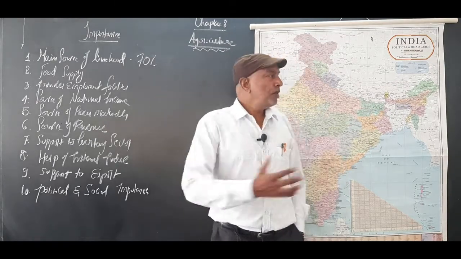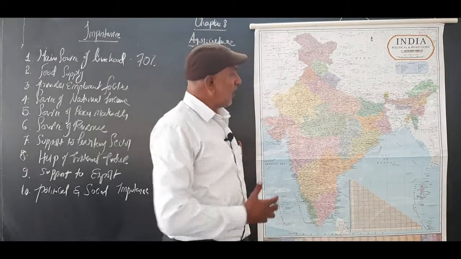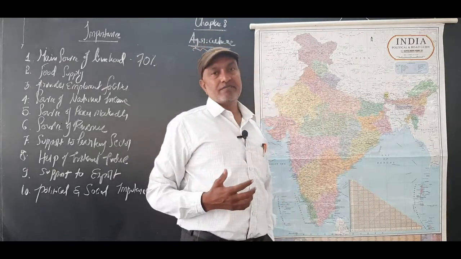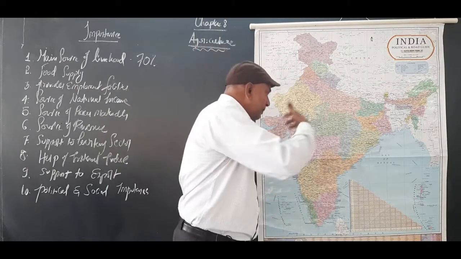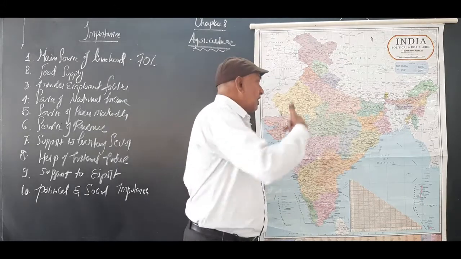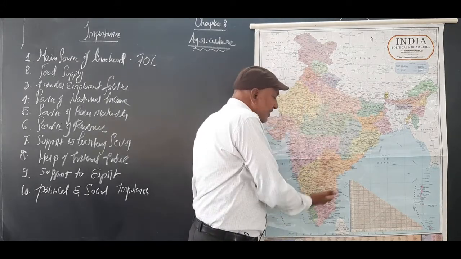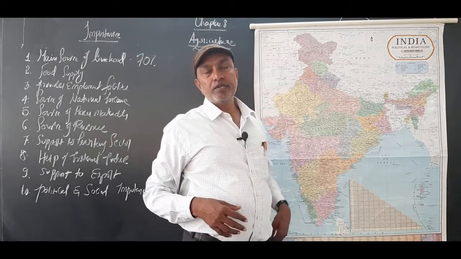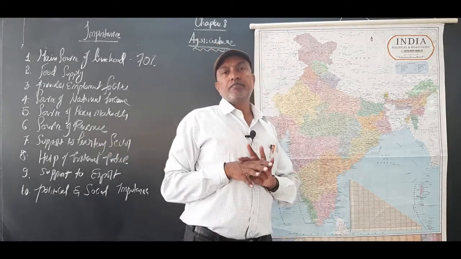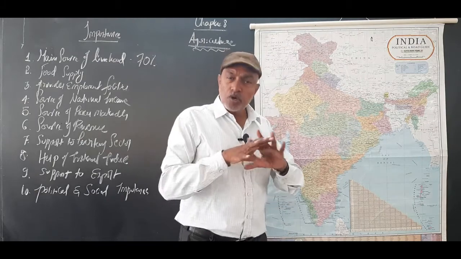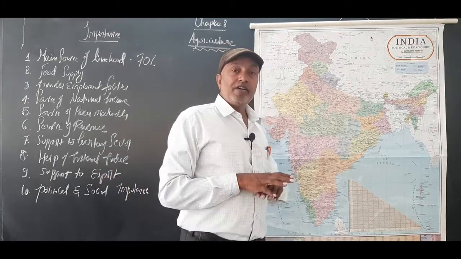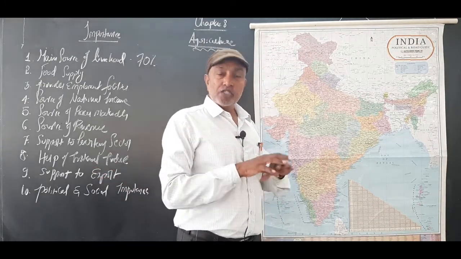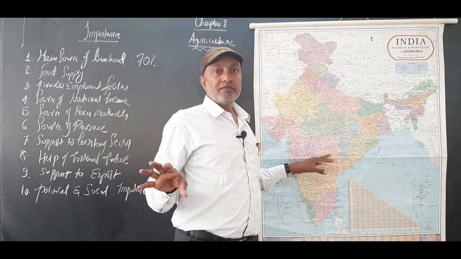All types of people are living in the country, with all types of crop cultivation. Whatever the people are cultivating, we are consuming. Whatever we are cultivating, those people are consuming. So there is no religious, no income differences, no caste differences.